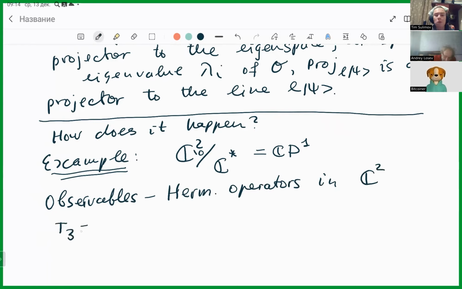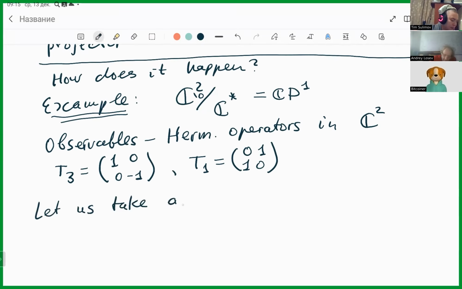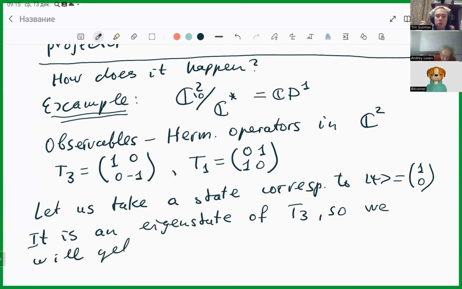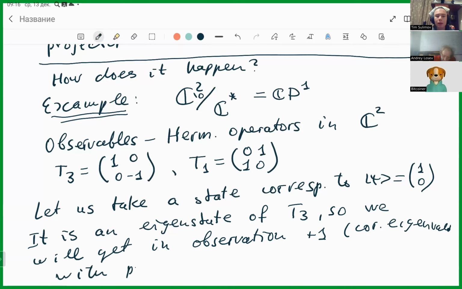One observable would be T3, and another observable would be what is called T1. Let us take a state corresponding to ψ = (1, 0). It is an eigenstate of T3, so we will get in observation the corresponding eigenvalue +1 with probability 1.